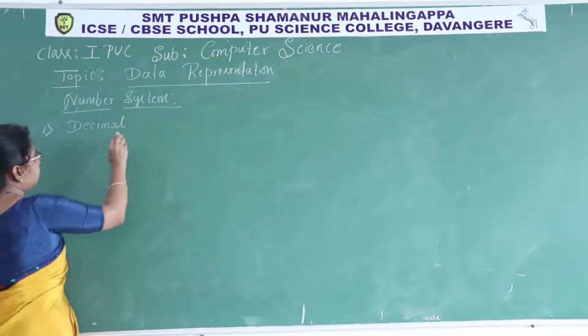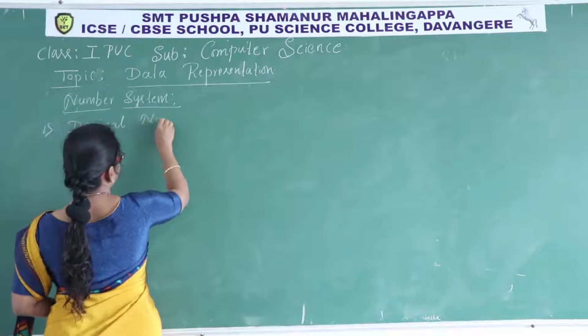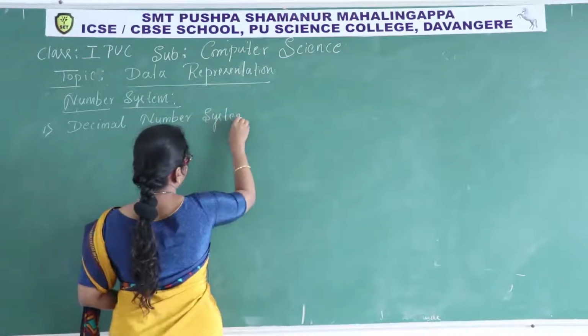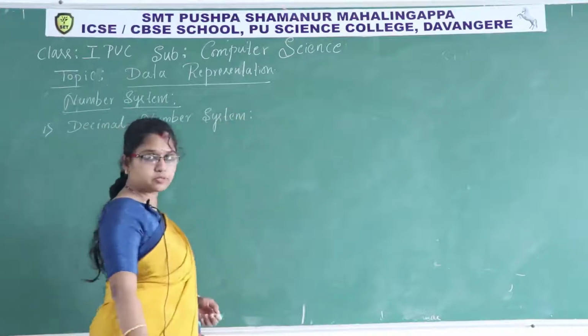Then how to give the explanation about decimal number system. It is a positional number system.